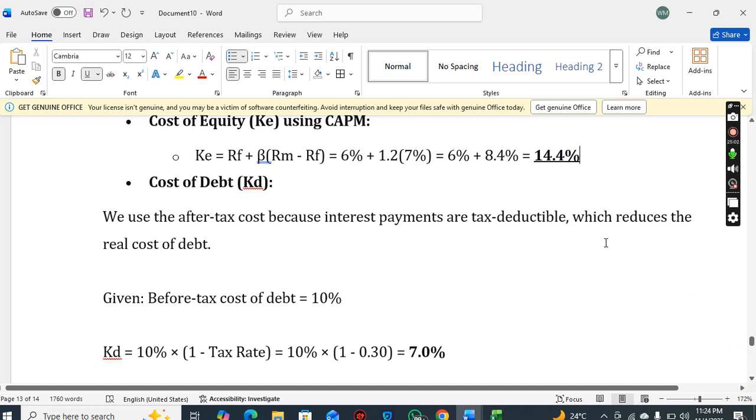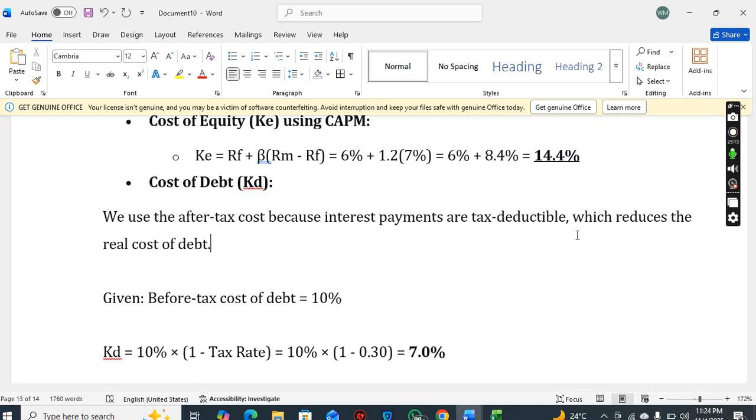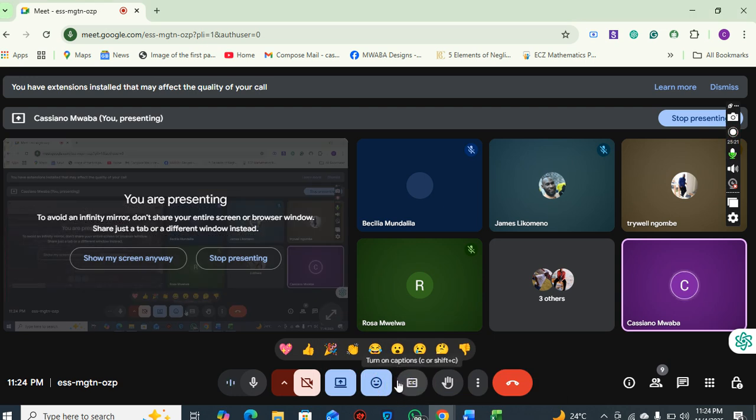Okay, the cost of debt here, whoever wrote this test was lucky, because for cost of debt, especially if it's redeemable debt, you have to use the internal rate of return. Debt is either redeemable or irredeemable. The question will tell you when the debt matures.